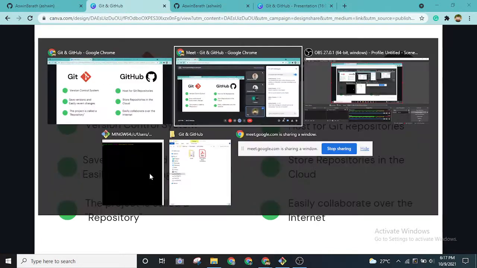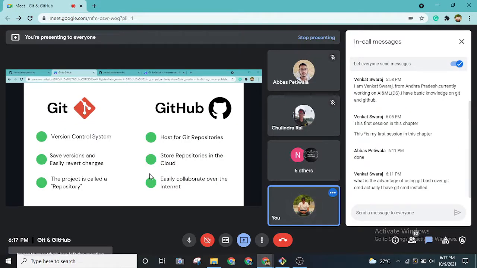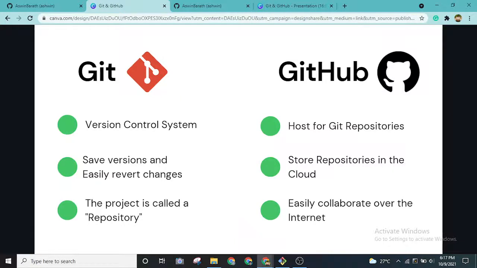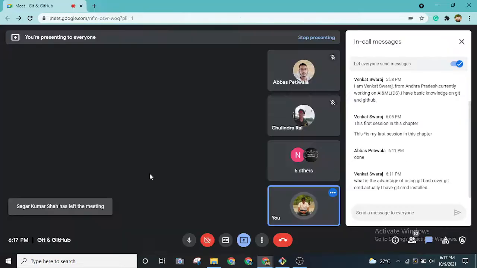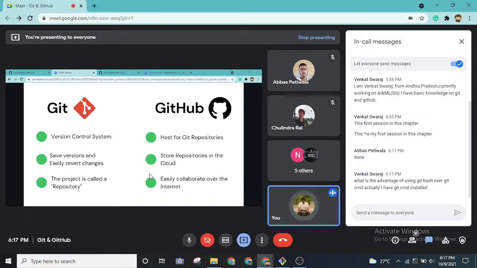If we are not using any technologies, we'll be trying to reverse engineer how we added the new features, and we'll be trying to cut and delete the code. To avoid all of this, we can use a version control system called Git, and it will take a snapshot, a picture of your code till wherever you have built till now, and it will save all the versions that you have been working on. That's why Git is very popular. It can save versions, and we can easily revert back to the previous changes that we made.